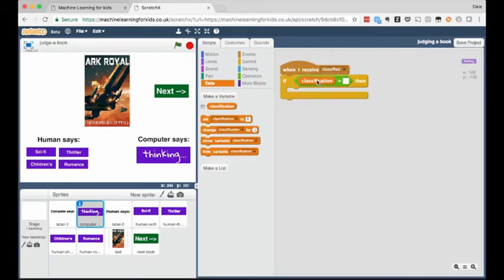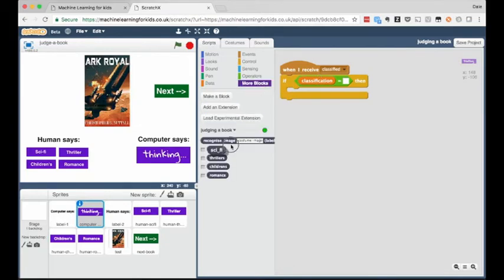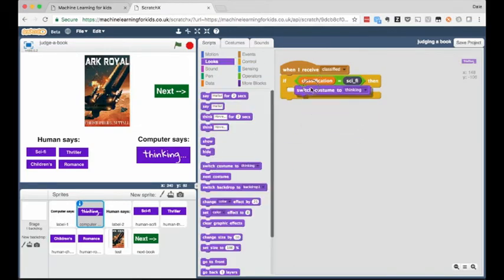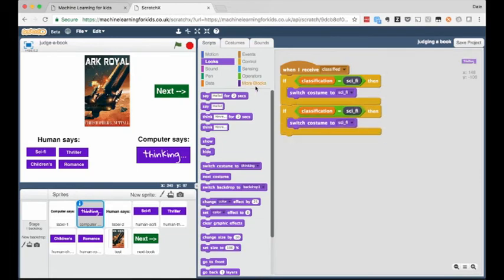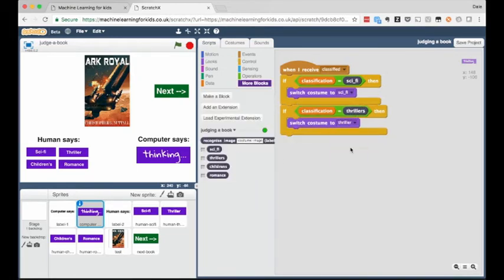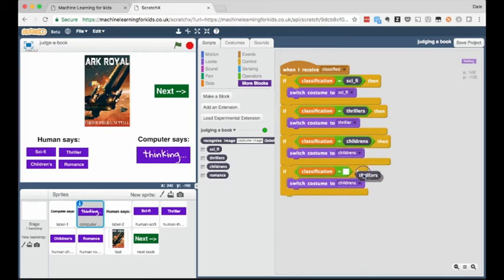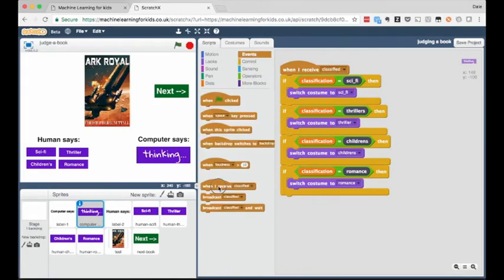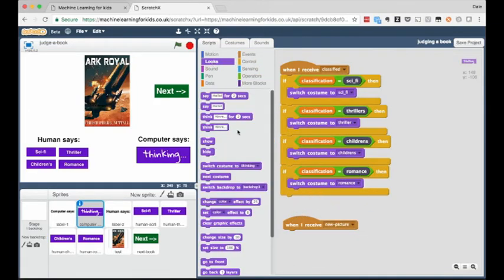I'm using these test pictures to make a game in Scratch. The game will go through my test set and display one book cover picture at a time. And it will ask both the machine learning model and a person to try to predict the genre based on the picture of the cover. I'm making a game in Scratch to let a person compete against the computer to see whether the computer can be as good at learning to recognize a book by its cover as the person can.